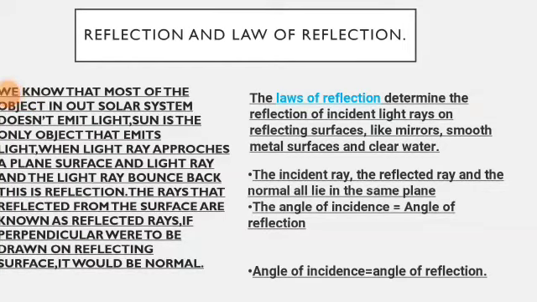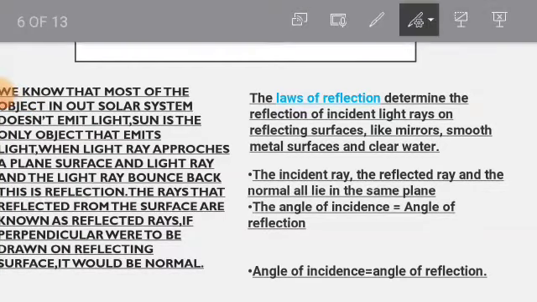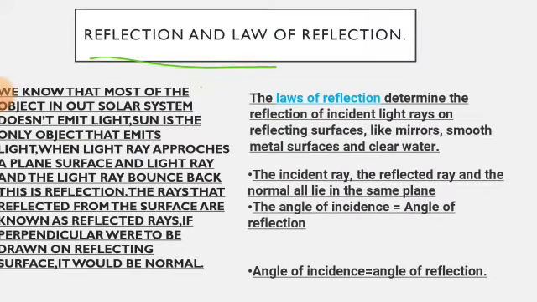So now in this video I'll talk about reflection and the law of reflection. In the previous video I told you what is meant by reflection. Reflection literally means the bouncing back of anything. We know that most of the objects in our solar system do not emit light.